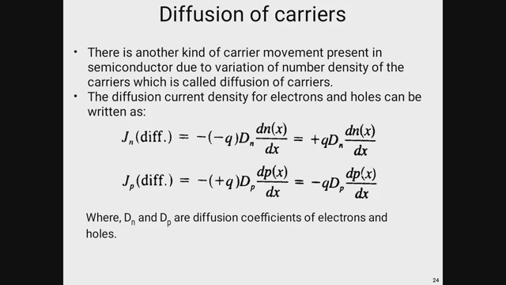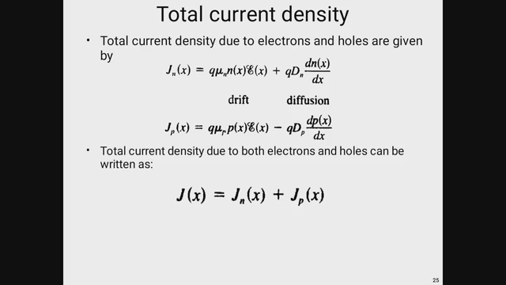Similarly, for holes it will be J_p diffusion, and D_n and D_p are called the diffusion coefficients of electrons as well as holes. So the total current density is the summation of the current density of electrons and the current density of holes. So J_x equals J_nx plus J_px.